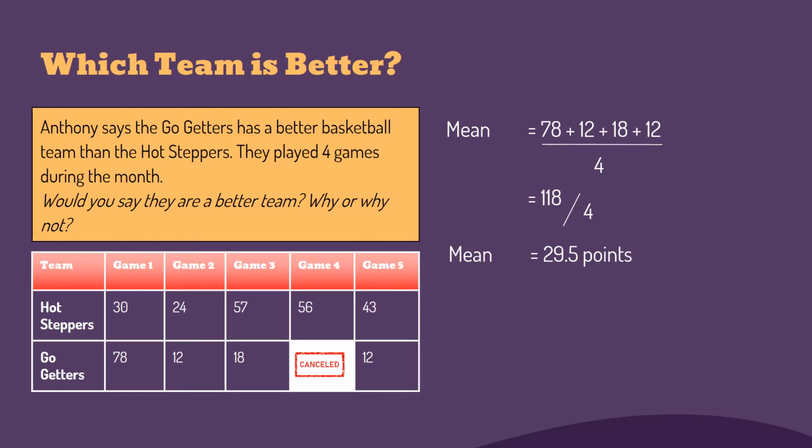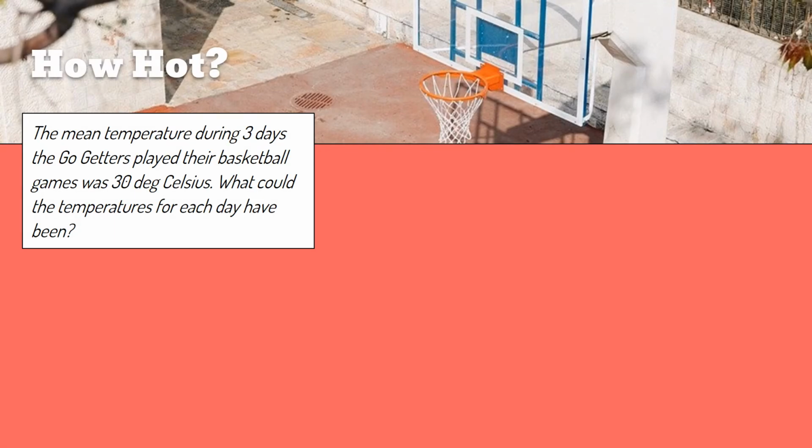Here's another problem. The mean temperature during 3 of the days the Go-Getters played their basketball games was 30 degrees Celsius. What could the temperatures for each day have been? I'll give you a minute to think about that. You can pause this video and think. Now, let's see what you probably found.